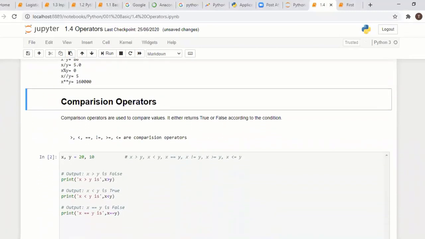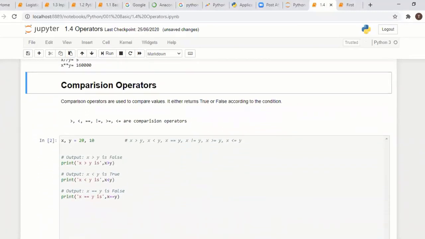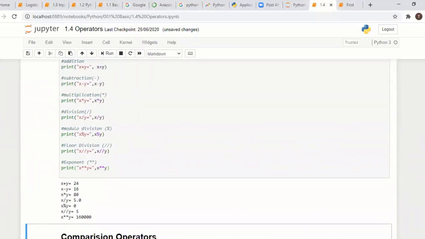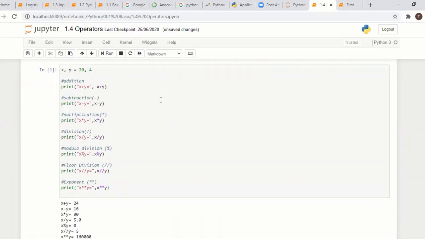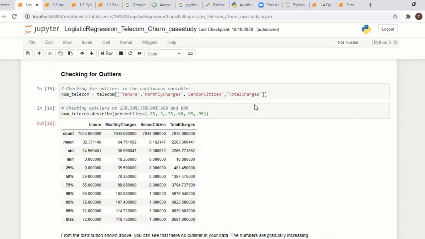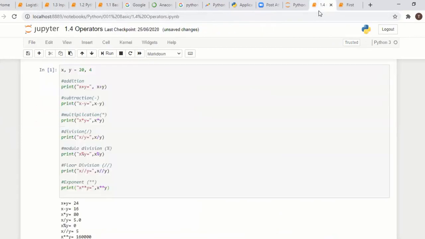Okay, line by line. Start with the simple things, don't complicate yourself. Keep it very simple. Just addition, subtraction, keep it simple. Don't think about how to use it yet. We have a lot of case studies where we use so many things. Just learn whatever I am sharing here. Just understand it. This level is okay for you.